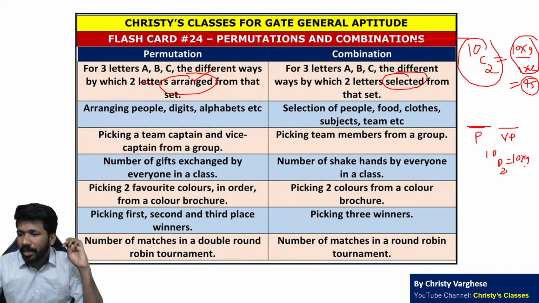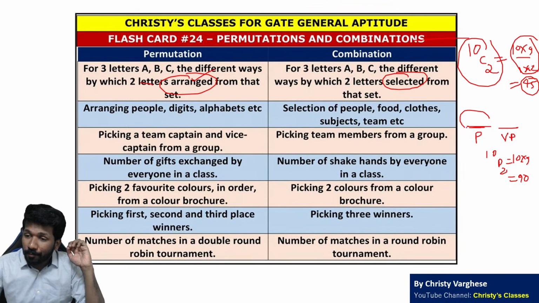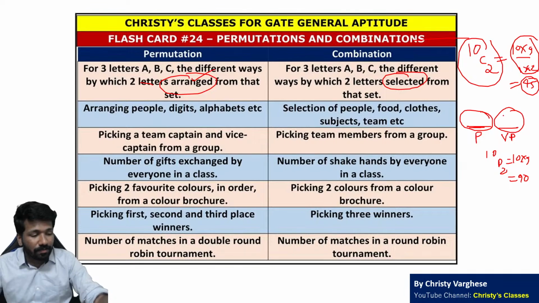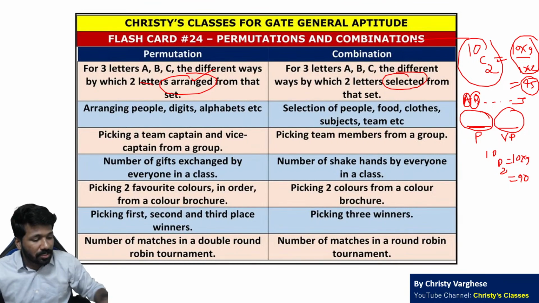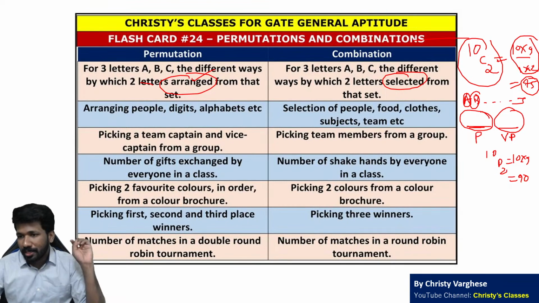10P2 is 10 into 9, for 90. Because the first person is president and the second person is vice president. Meaning, among 10 people A, B, C, D, E, F, G up to J, A president and B vice president, or B president and A vice president, are two different possibilities, different permutations.